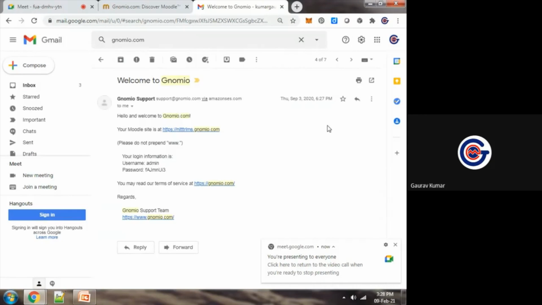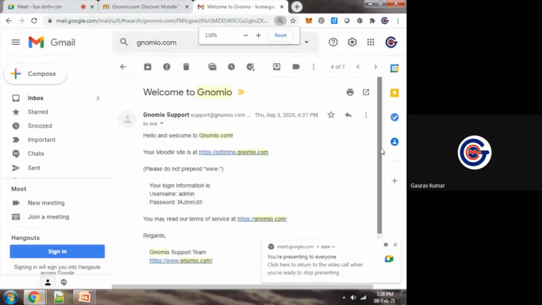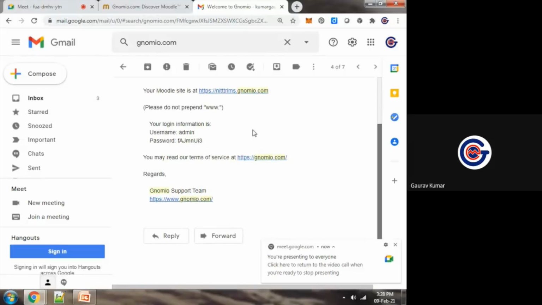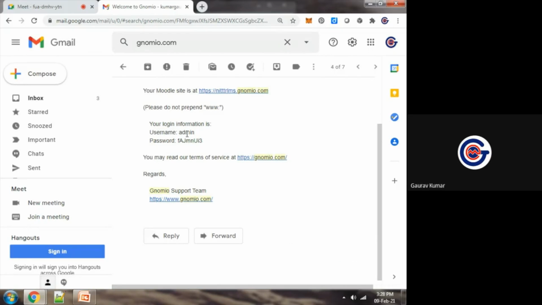You can see that this is the mail: your Moodle site is at. So this type of mail you will receive, saying that your Moodle site is available, and this is my Moodle website, NITTRLMS.gnomio.com. What is my username and password? This is my username, admin, and this is the default password. I can modify this password anytime.